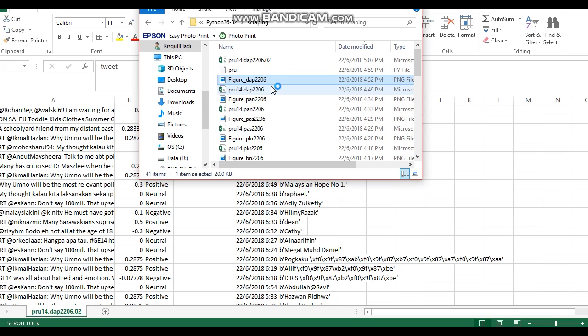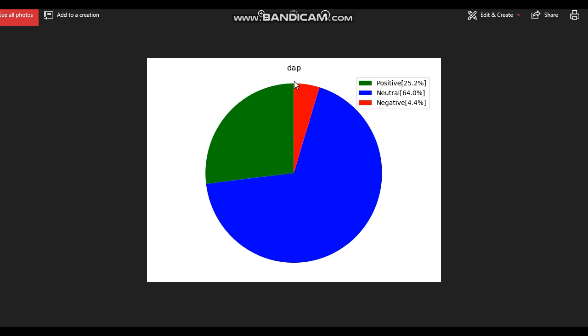In my project, our language is Malay, so most of the tweets are in Malay. The library cannot determine which polarity it was, so it places them in the neutral graph. If you want to do it for another language, you have to create your own library. Okay, that's all. Thank you.